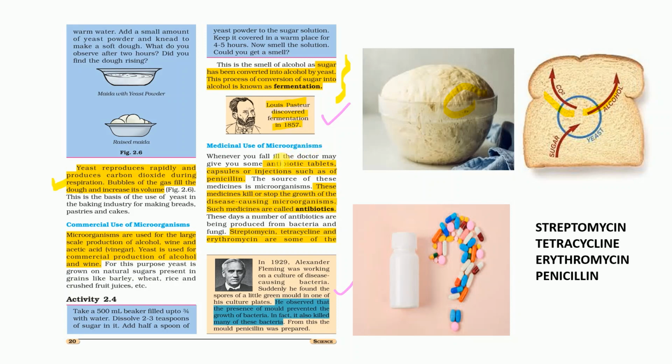Now, the medicinal use of microorganisms. These microorganisms also help in the formation of antibiotic medicines, which are prescribed by doctors. Examples of antibiotics are streptomycin, tetracycline, erythromycin, and penicillin. So these are 4 examples of antibiotics. These antibiotic medicines kill or stop the growth of disease-causing microorganisms. These are chemical medicines which help to kill and stop the growth of disease-causing microorganisms.